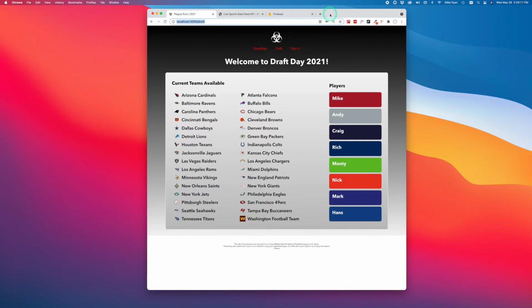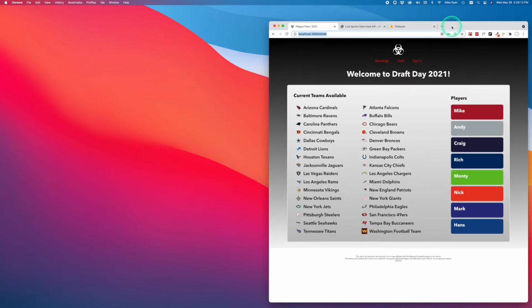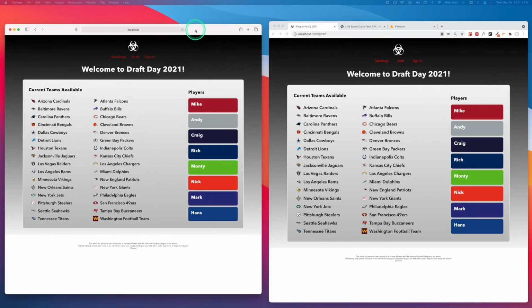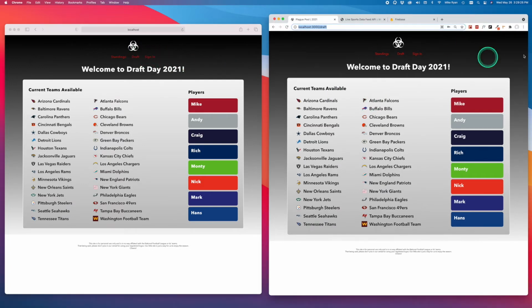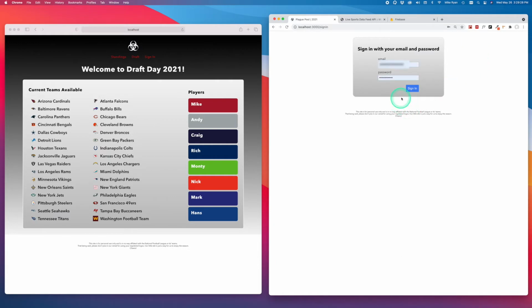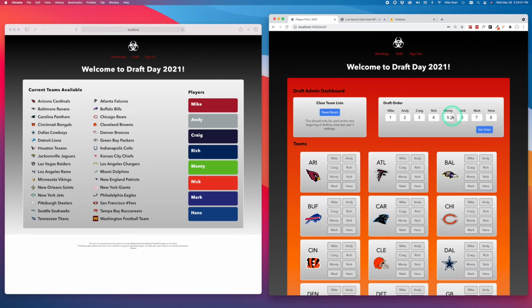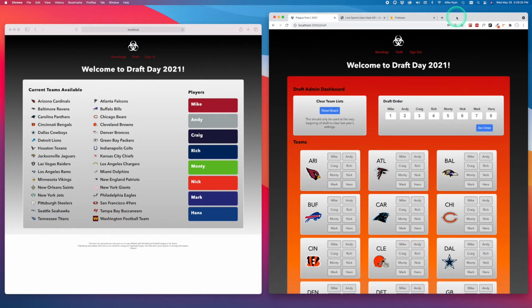So what I will show you then is an example of draft day. All right, so bring it in. This window is a different browser, Safari to be exact. This one's Chrome. If you notice with the sign in, if I sign in here and put in my credentials, yes, that was Snoop Dogg. Hey, I'm allowed some little creative output from time to time. Anyways, you'll see I'm signed in. My browser knows I'm signed in, so it gives me the sign out option. You guys are not signed in, so you do not get the sign out option. So there.